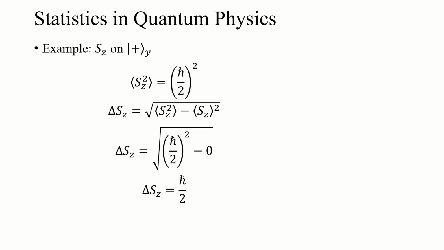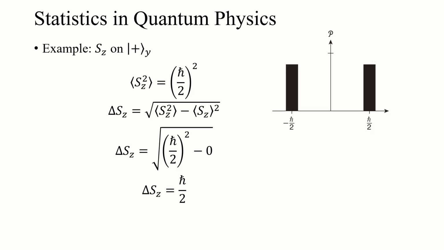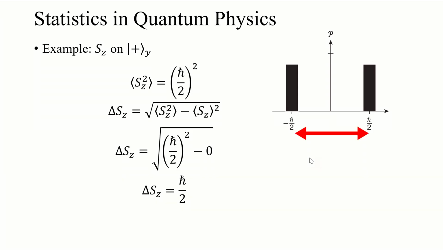Again, this makes sense. If I measure a spin up in the y direction state, if I make an S sub z measurement of that, half the measurements will come out as plus h bar over 2, half the measurement results would be minus h bar over 2. My average measurement is going to be 0, and all those measurement results are going to be spread plus or minus h bar over 2. That's a good metric for the spread.